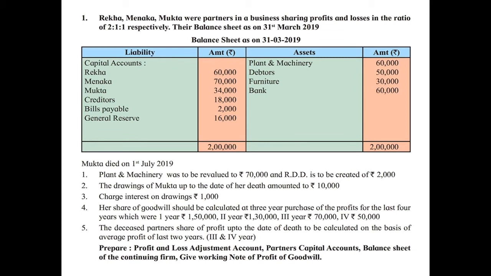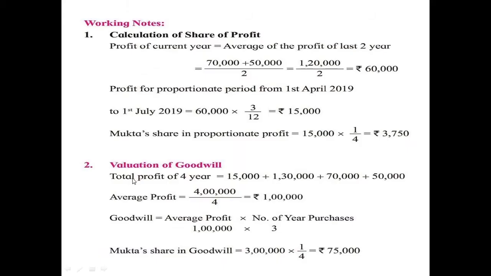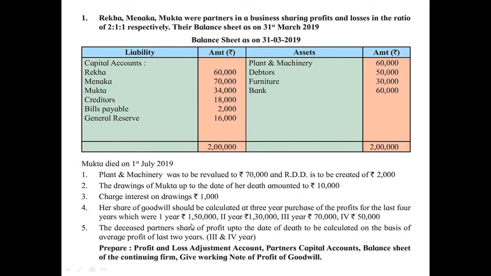It means you have to calculate the average profit now. So here, valuation of goodwill: total profit of 4 years is given as per the question. In the question they have given the profit for 4 years, rupees 1,50,000, rupees 1,30,000, then 70,000 and 50,000.